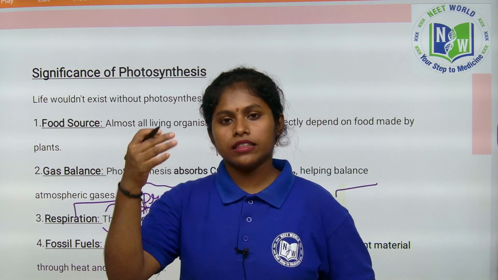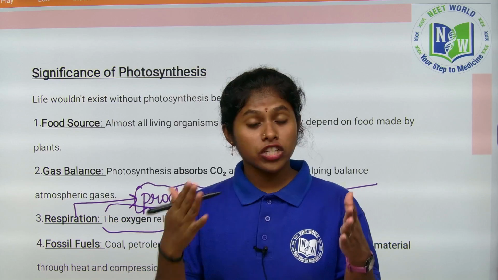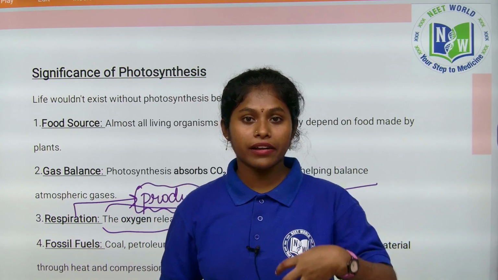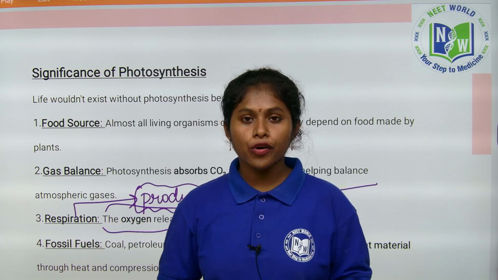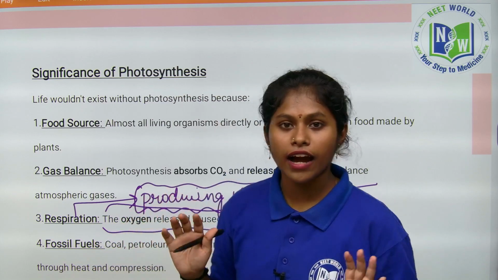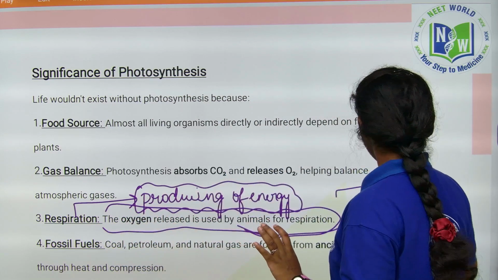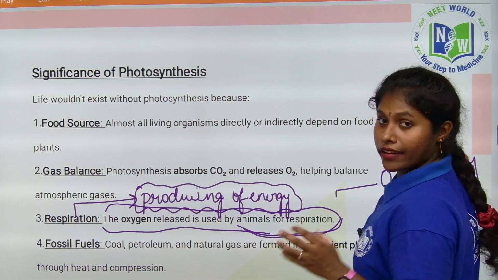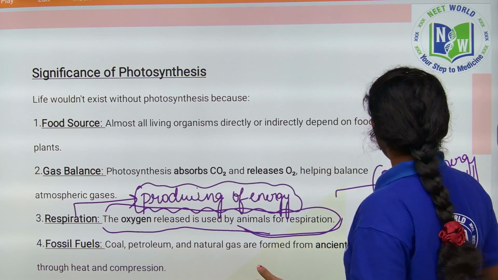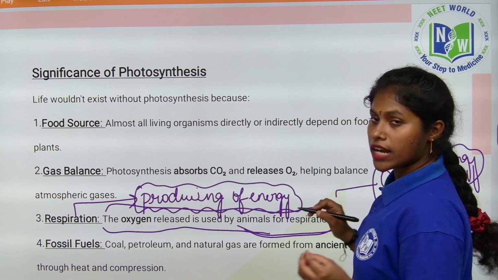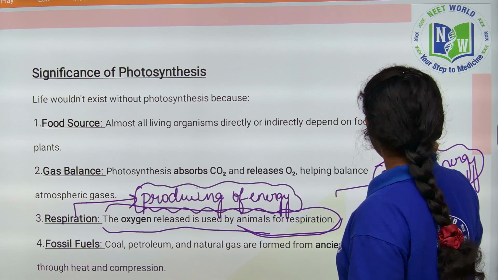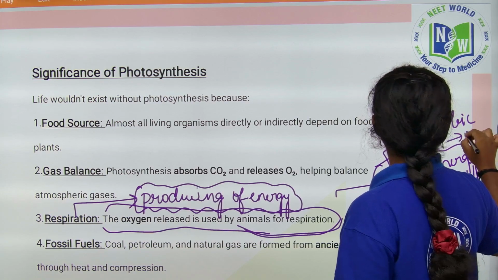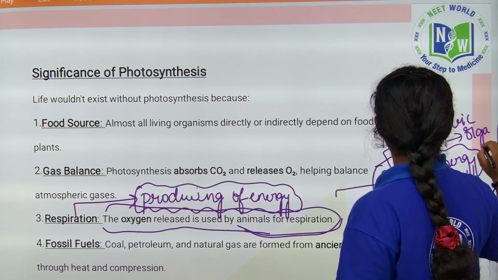The organisms which utilize oxygen for the chemical reactions occurring in their body to produce energy, nothing but they are using oxygen to produce energy, are aerobic organisms. The chemical reactions that occur in the presence of oxygen, those are called aerobic organisms.